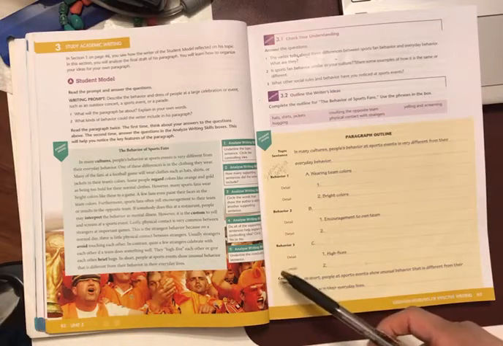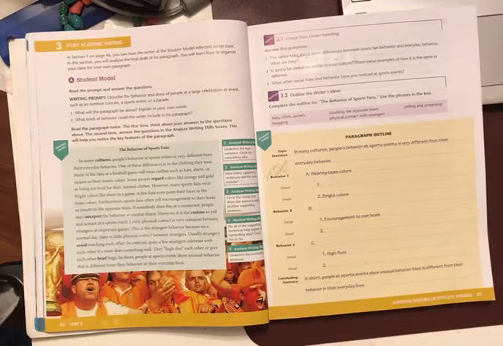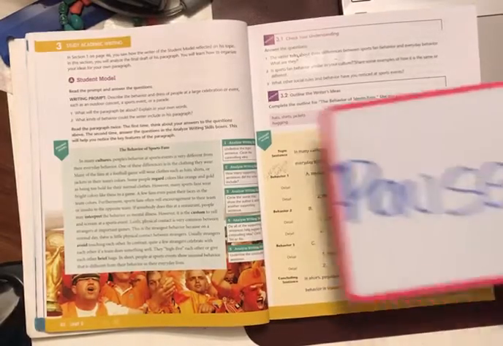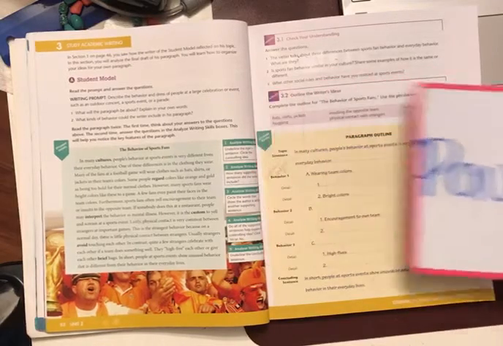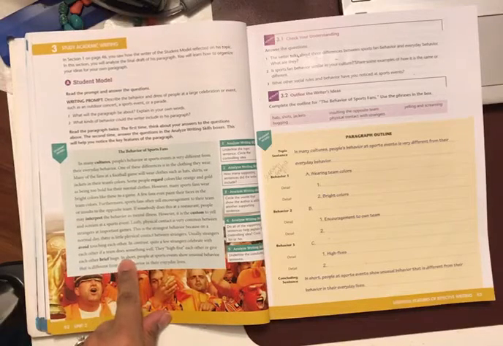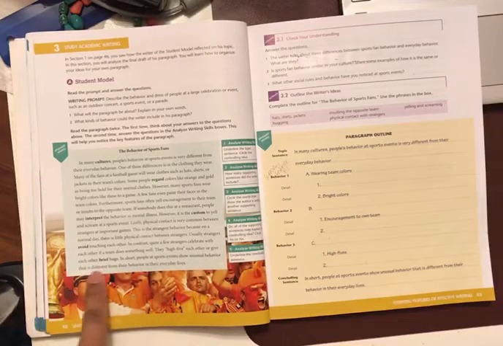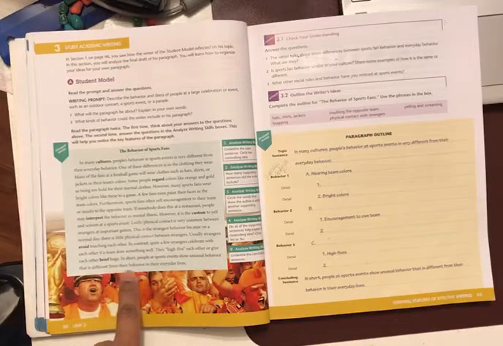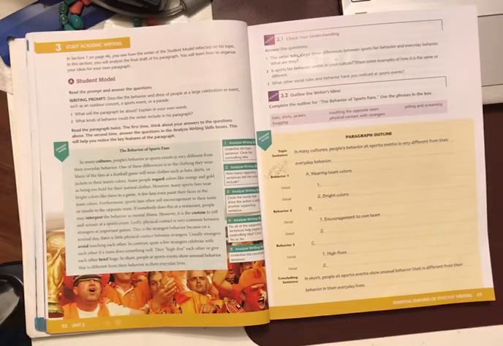Okay, next and last one. Underline the concluding sentence. So, do you remember what a concluding sentence is? Can you find it? Okay, the concluding sentence is the very last sentence, and that will always be the case. So it is: in short, people at sports events show unusual behavior that is different from their behavior in their everyday lives. That is the concluding sentence.